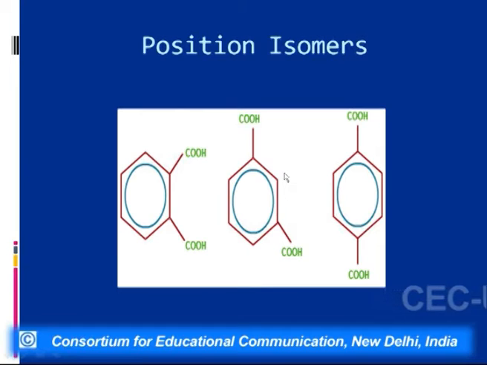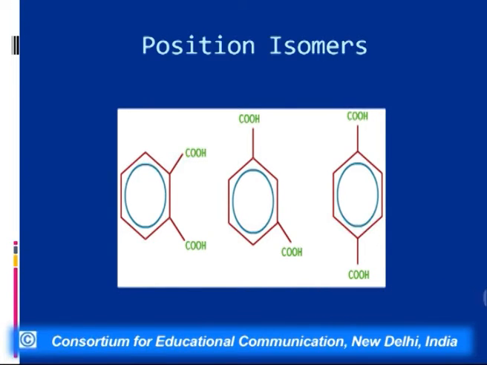We know that benzene on mono substitution gives only one product. But if we do di substitution, 3 possible isomers are possible. So what we see here is, the first is the ortho dicarboxylic acid, the second is the meta, that is 1,3, and the third one is the 1,4 or the para dicarboxylic acid.